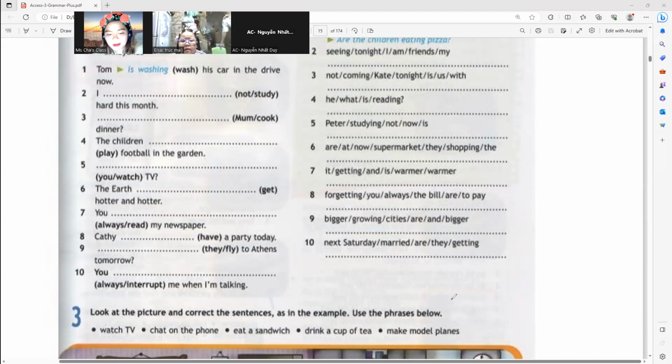Yes. All right. So here, you put this in your vocabulary bank. We have the word interrupt. Can you say it again? Interrupt.